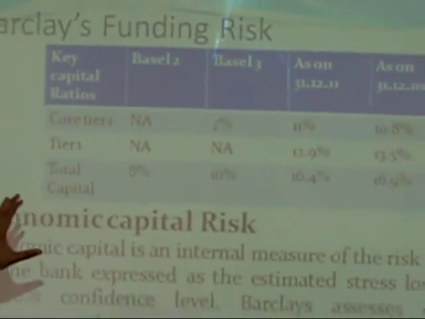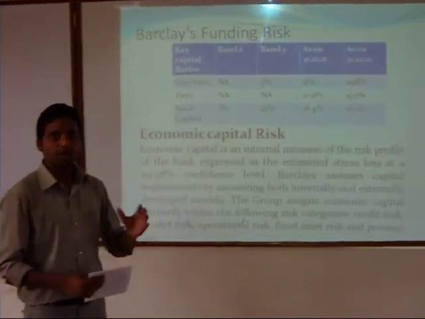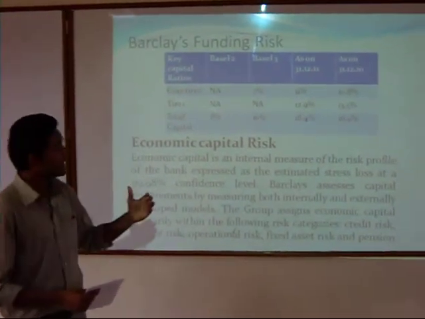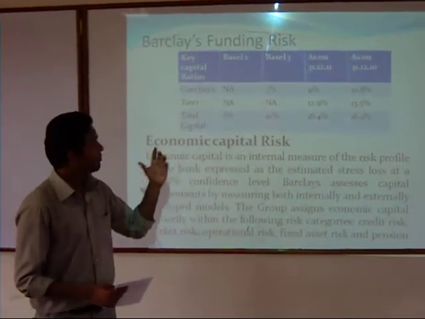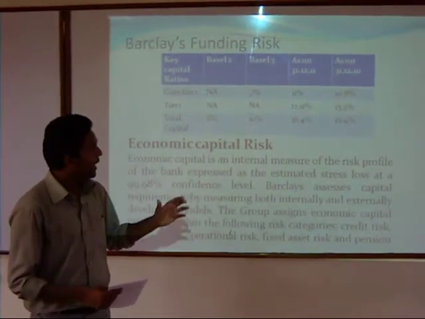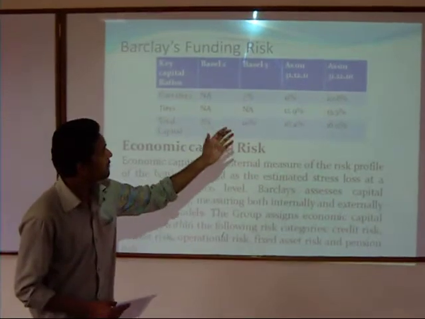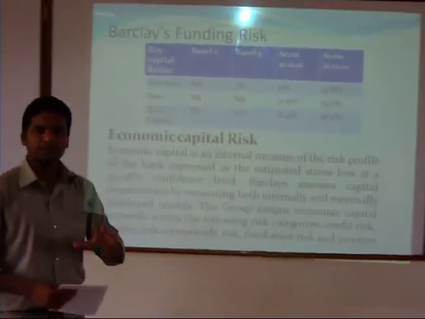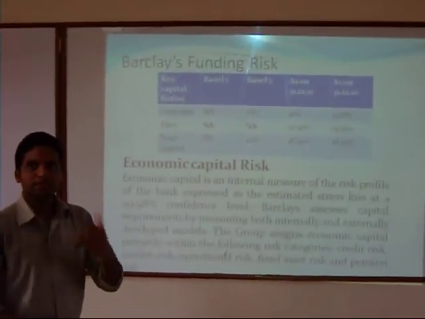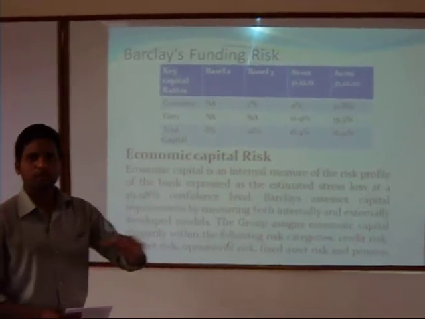Now what exactly do you mean by Tier 1 capital? Basel III defines Tier 1 capital as a combination of common equity plus retained earnings, and there has been an increase in the maintenance of Tier 1 capital. These are considered a permanent form of capital. They have been told to maintain around 7%, but they have maintained 11%. This is for their safety, like a buffer. For example, if a certain risk happens in the economy, they have adequate capital for the proper functioning of the bank.